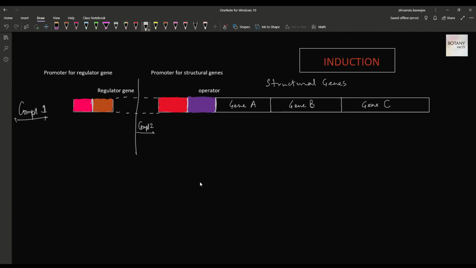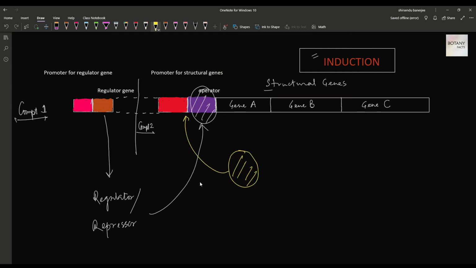Clear? Now we are going to discuss the induction process, where the transcription of the structural genes is somehow turned off. We need to turn it on by regulation. So here the regulatory gene product, the regulator or the repressor, binds to the operator region and blocks the RNA polymerase from binding at the promoter region of the structural genes.